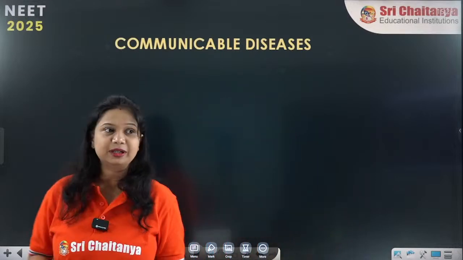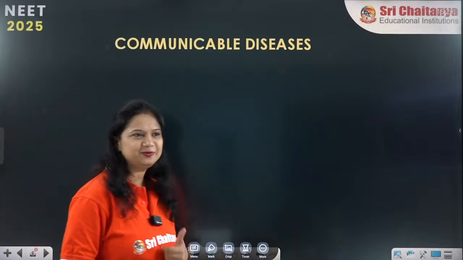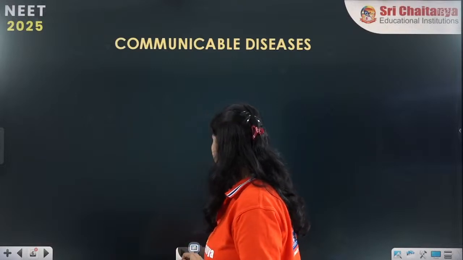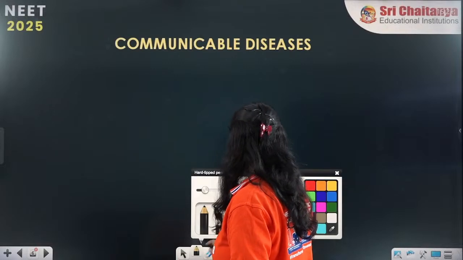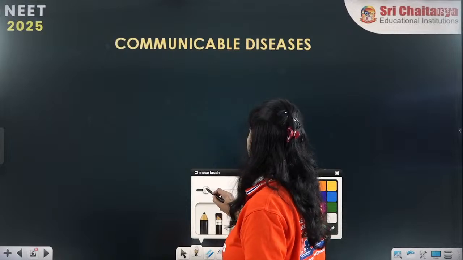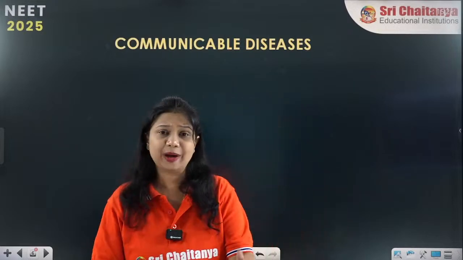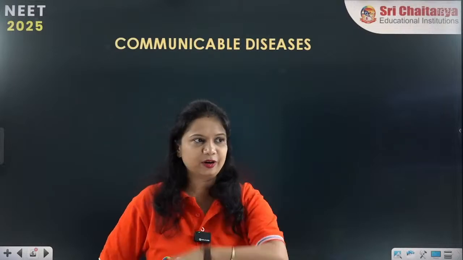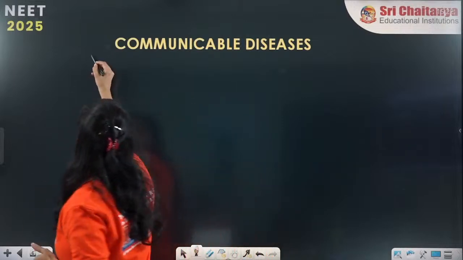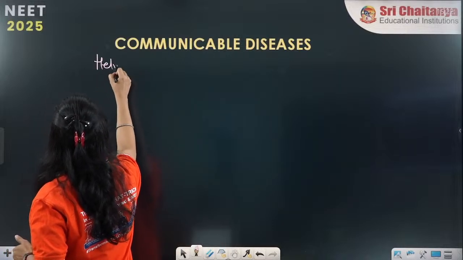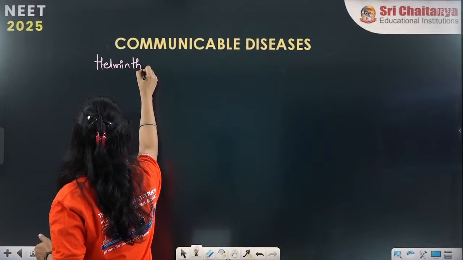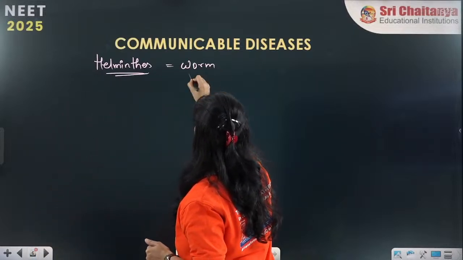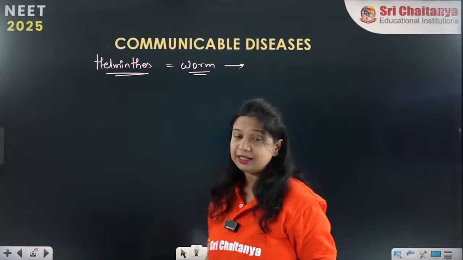So communicable diseases. The causative agents of communicable diseases are bacteria, protozoa, fungus, viruses, and helminths. Right now we are here in the helminthic diseases. Helminth always means the worms. So helminths are the worms, and the worms cause the diseases.